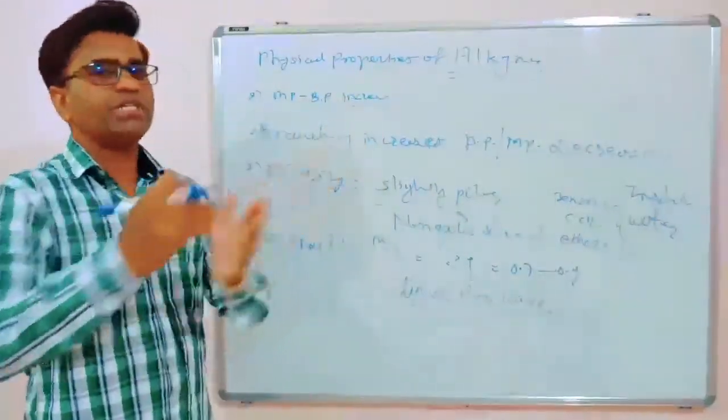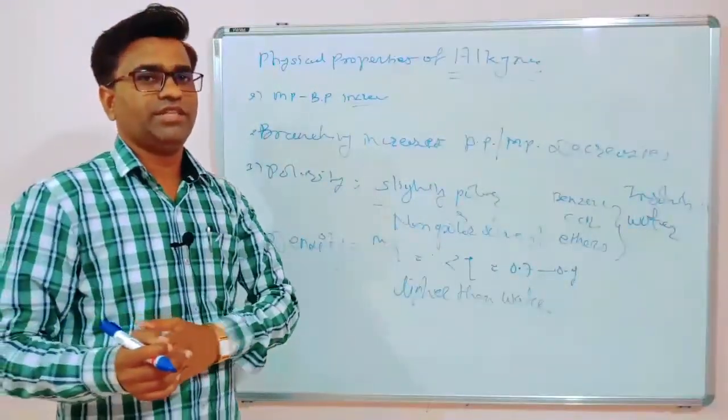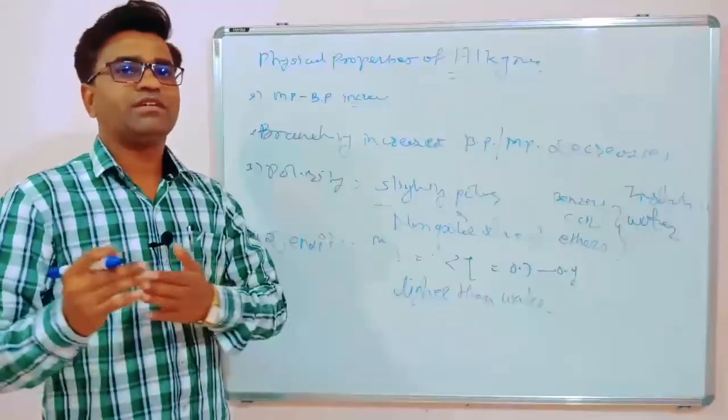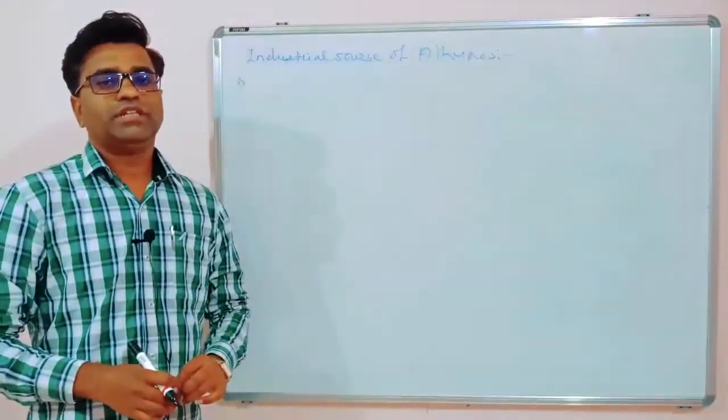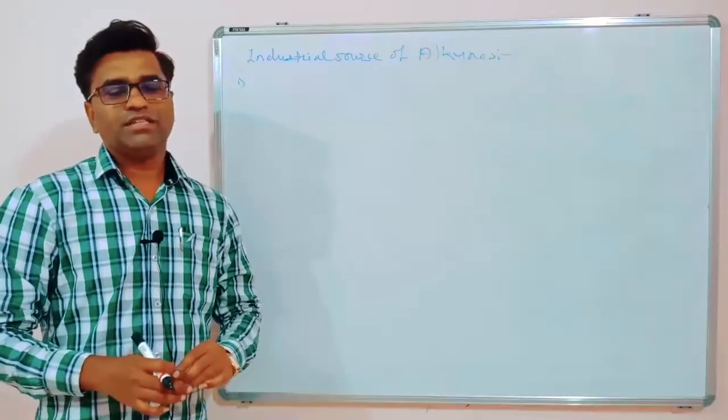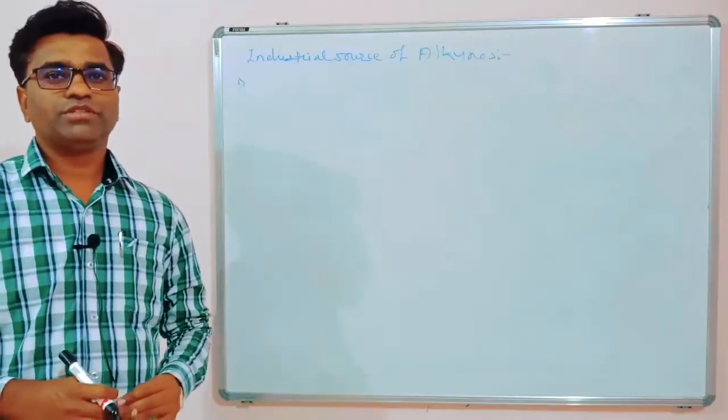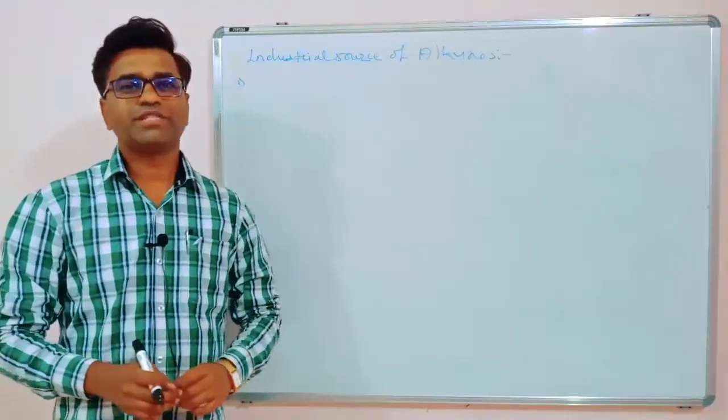Now we will see the preparations of alkynes in industry as well as in the laboratory. Friends, alkynes have a carbon-carbon triple bond, so these are reactive species.